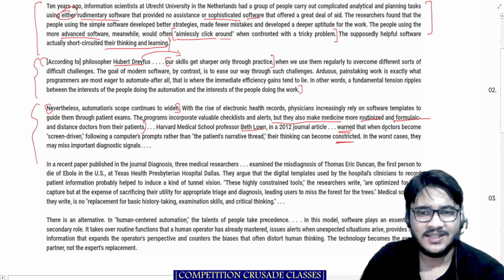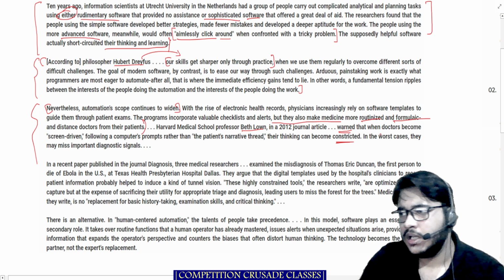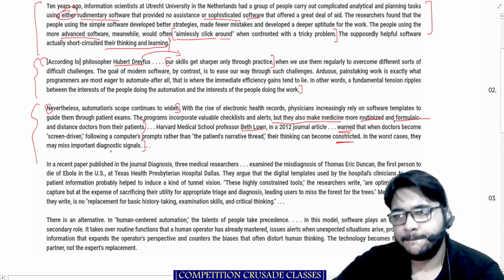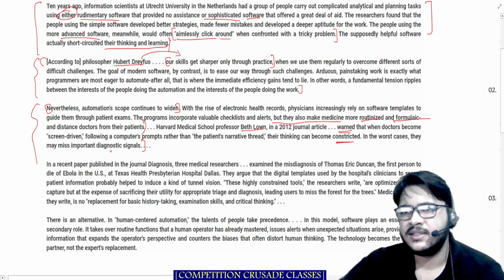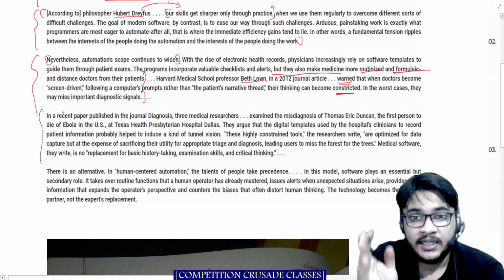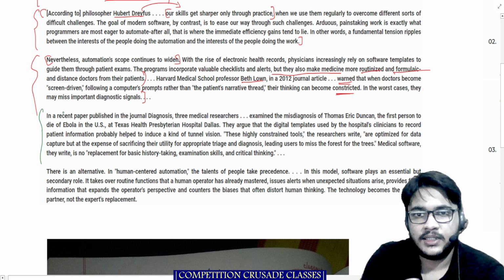Okay, a very unusual word. In the worst cases, they may miss important diagnostic signals. All right, fairly readable and understandable. I don't really think we need to attempt explaining this. I will read the shorthand notes also at the end of this one.